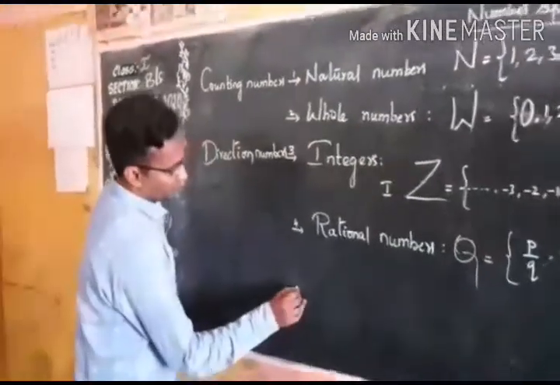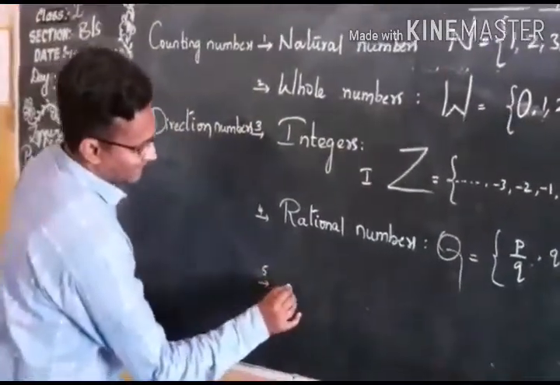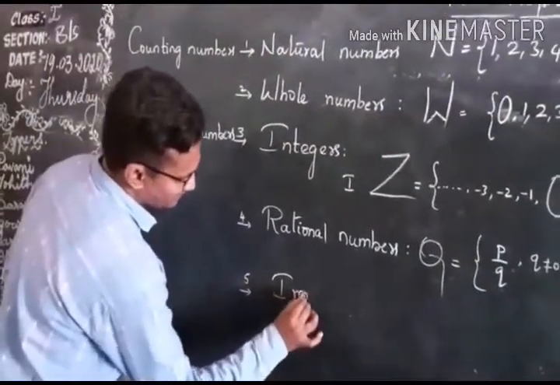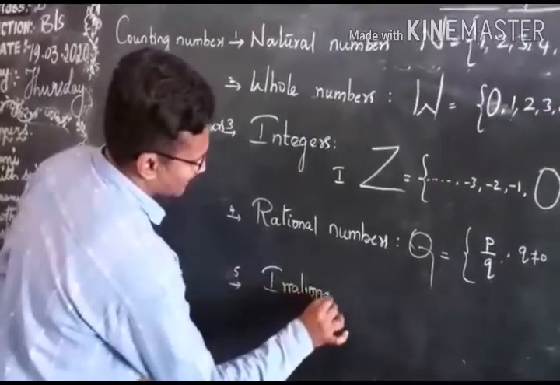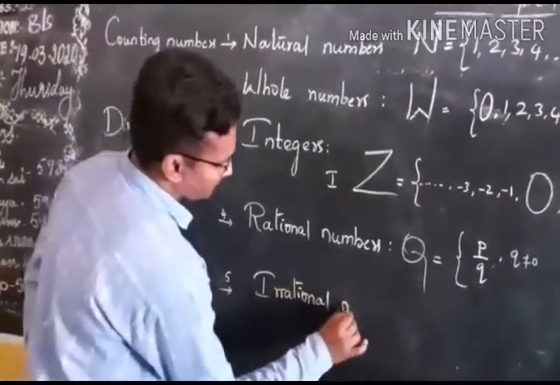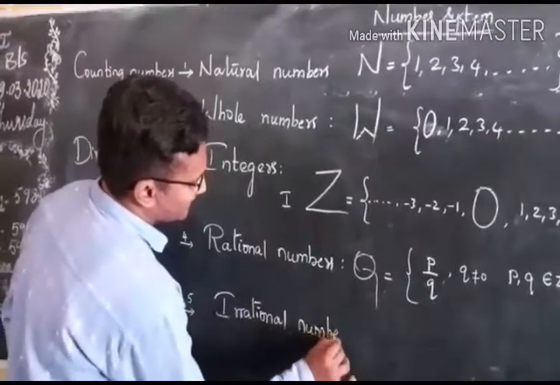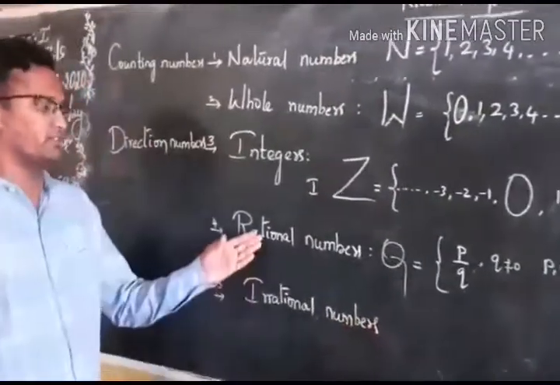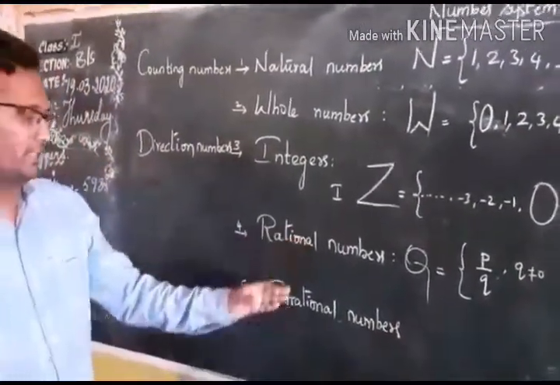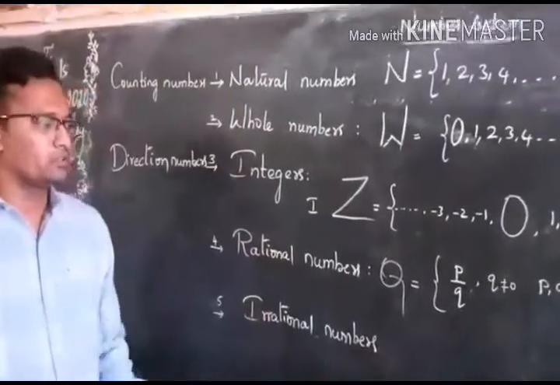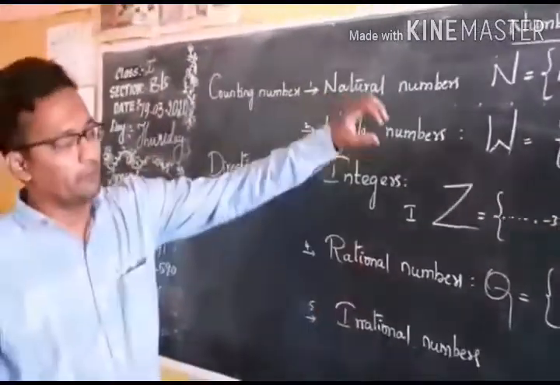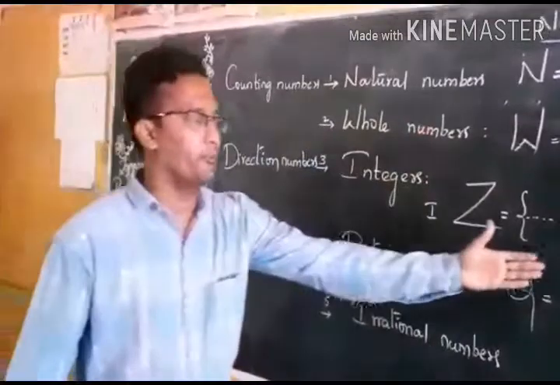And next, the fellow for these rational numbers is irrational numbers. You can say this is the brother of the rational number. So a rational number says: the number which can be written in the form of p by q.